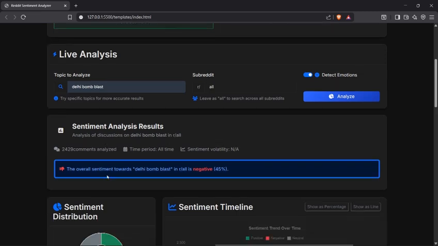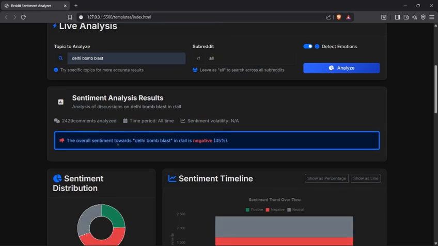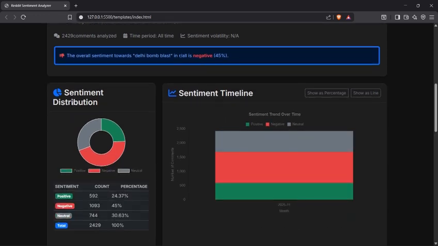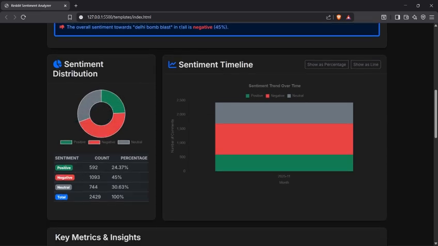Here we can see that there is a total count of 2429 comments, the time period is all time, and no sentiments are violated. We can see that the overall sentiment towards the Delhi bomb blast is negative, 45%. Here we can see a pie chart as well as a bar graph, in which the positive count is 592, which leads to 24.37%.